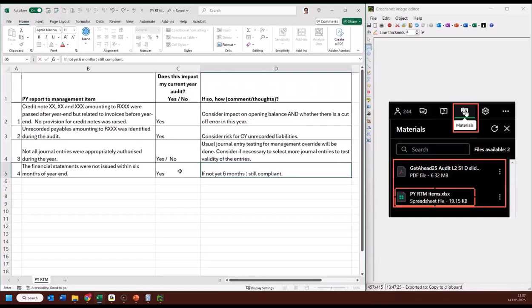So if not yet 6 months, but if it has already been 6 months since the year end, what then? Well, then we're already into an issue, and then we need to document our considerations of whether this is a report with irregularity or not, given the fact that the client has, again, not done this within 6 months. My little sermon for the day is that ideally a firm should have a system by which they can pick up from their clients and their year ends the moment that they go over 6 months, and then already document the report with irregularity considerations and do the reporting as and when that occurs.